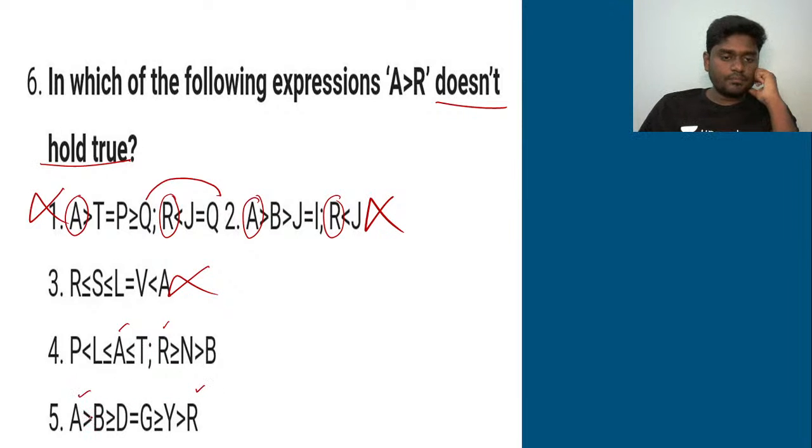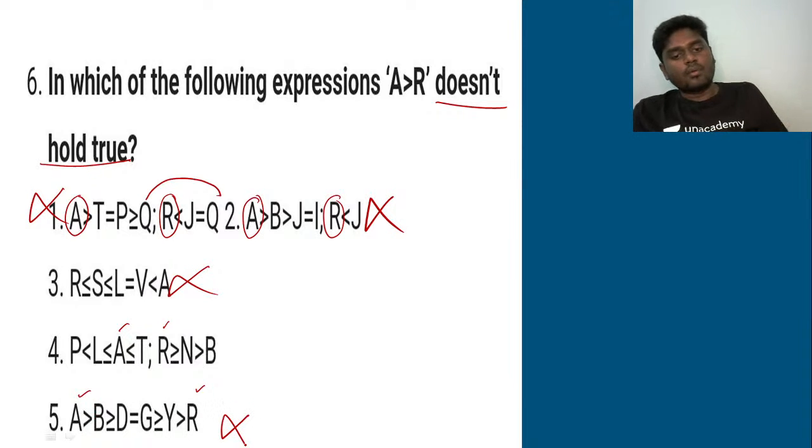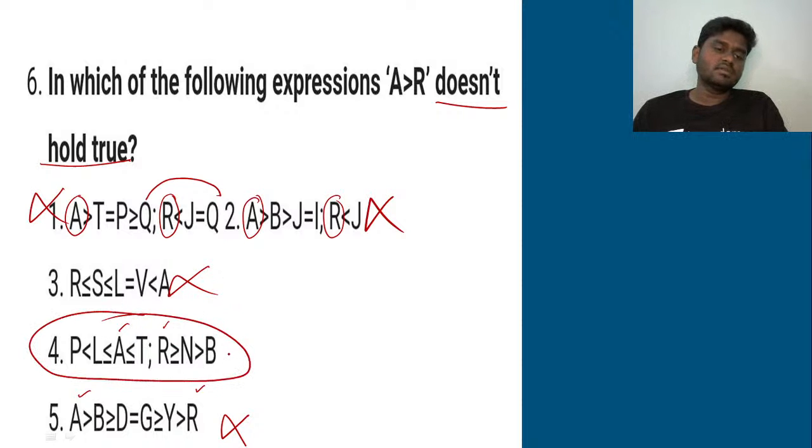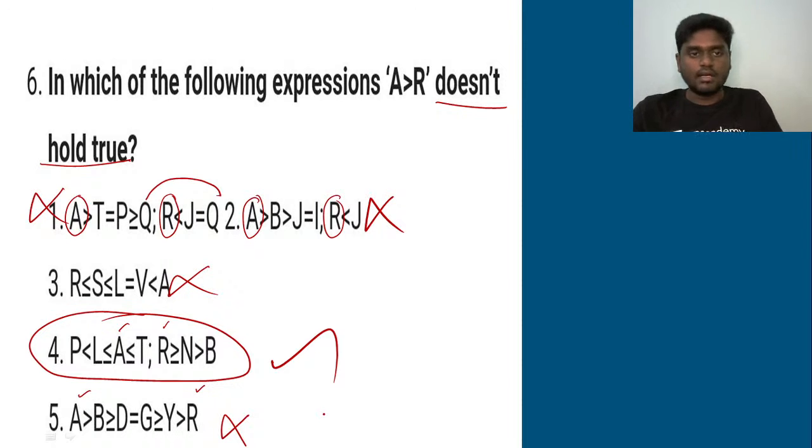So in this also, A greater than R. So again, the 5th option also holds true, so I'll be ruling it out as well. So ultimately, in the 4th option you will not get any sort of relation between A and R. So you cannot definitely say A greater than R in the 4th option, right? So for the 6th question, option 4 is your right answer.